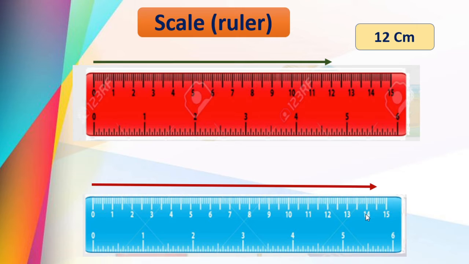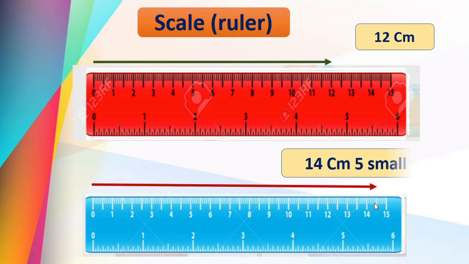See here, 14 centimeters, you know this, and 5 more small parts. And dear children, you know that 5 small parts are 5 millimeters. So 14 centimeters and 5 millimeters, isn't it?